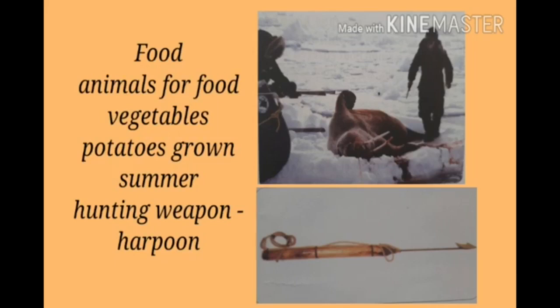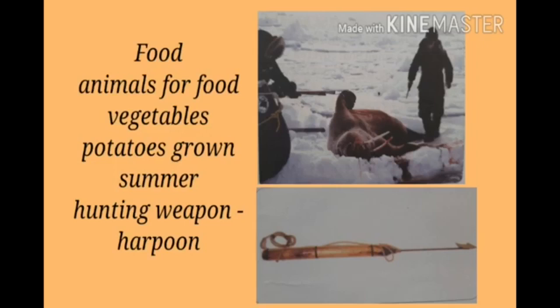Children, the Inuit, apart from eating its meat, make use of almost every part of the animals hunted. Their skin is used to make clothes, tents, and boats. Children, they are mainly hunters and live by fishing and hunting animals found in the region. Clothes are made of the skin and fur of animals. The fat is used as fuel.